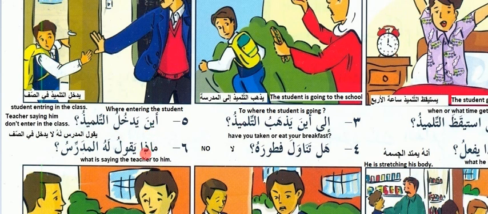Now maza yaqul lahu al-mudarris? What is the teacher saying to him? So lahu means to him. Maza means what. He is saying to him, al-mudarris, the teacher. Yaqul al-mudarris lahu la yadkhul fi as-saf. The teacher is saying to him, don't enter in the class. So la means no, yadkhul means enter, fi as-saf, in the class.